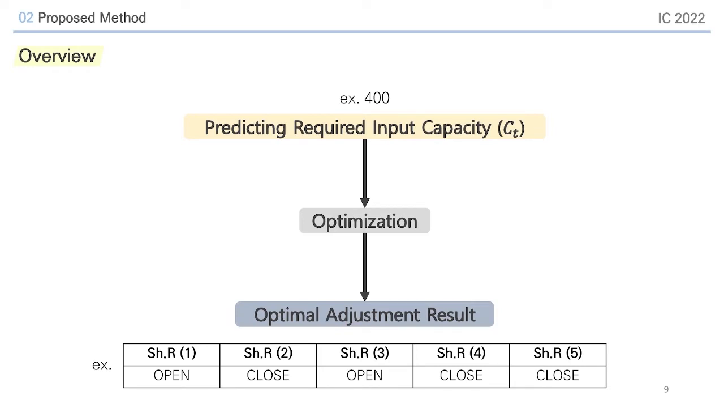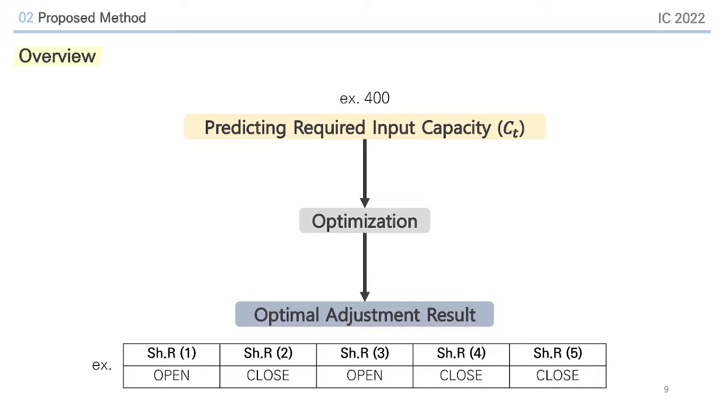The overall concept of our proposed method is presented here. First, we developed a deep learning model to predict the amount of input required in a given situation. Although many prediction-based studies such as electric load prediction and reactive power prediction for power system stability have been presented, we thought that a new approach was needed to build an automatic voltage stabilization system.